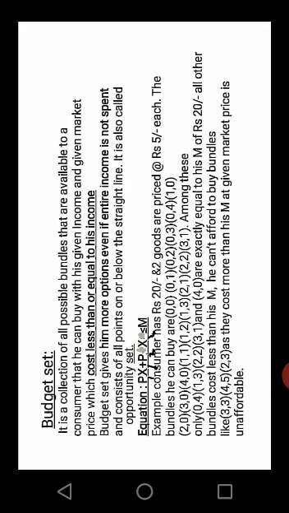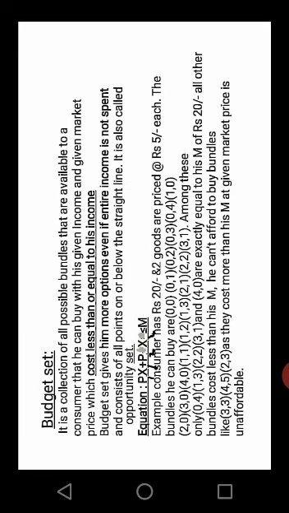A budget set gives him more options even if the entire income is not spent, and consists of all the points on or below the straight line. It is also called the opportunity set. The equation we write is P1x1 plus P2x2 is less than or equal to M.